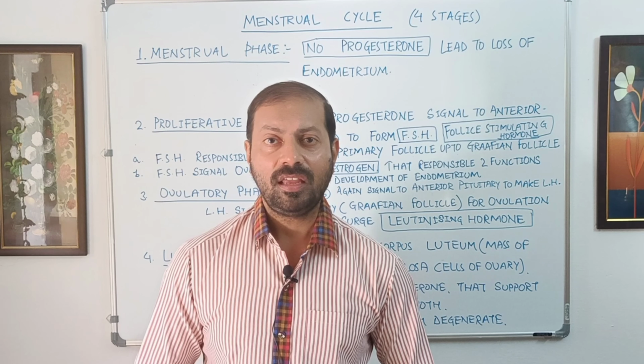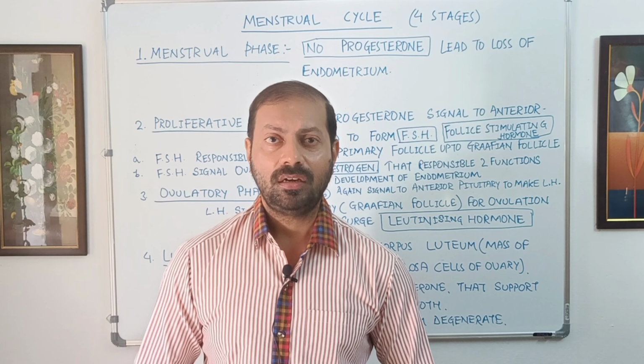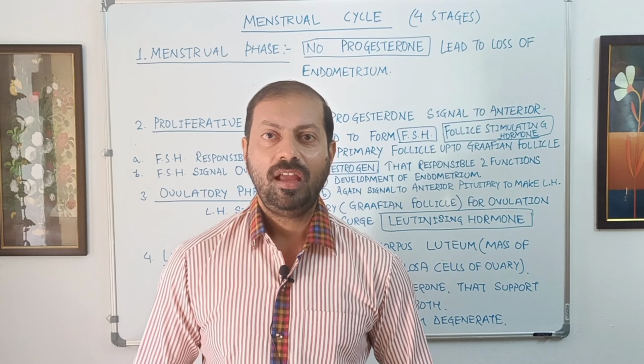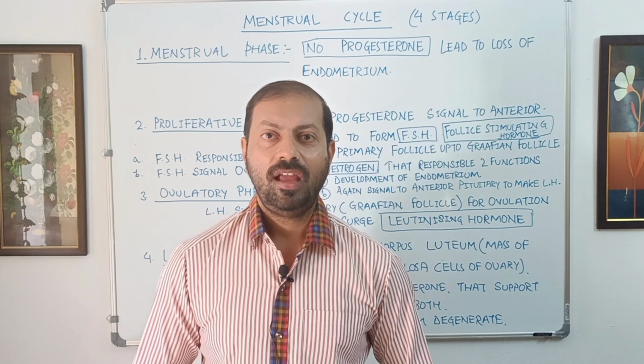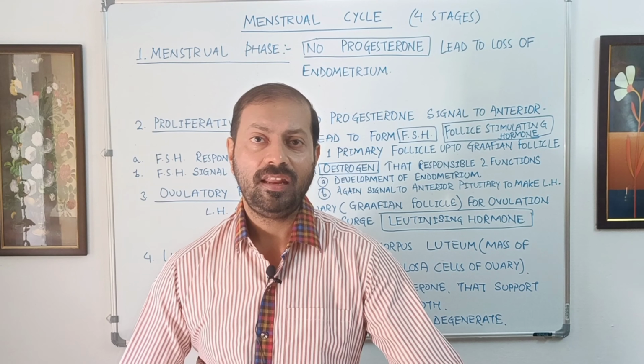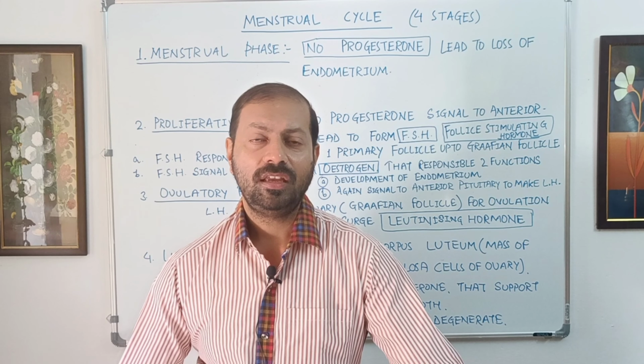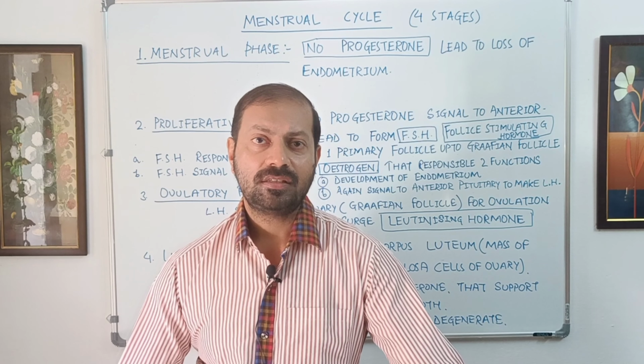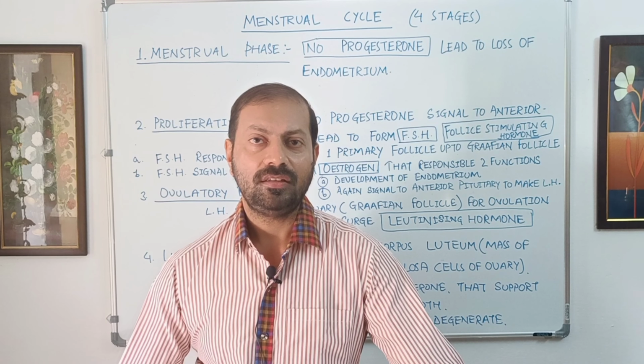This endometrial healing is due to the estrogen hormone, and the estrogen again gives signal to the anterior lobe of pituitary gland. What happens due to the signal? The anterior part of the pituitary gland stops synthesizing FSH and starts synthesizing LH, or luteinizing hormone.